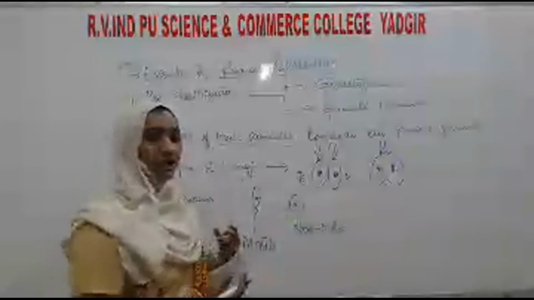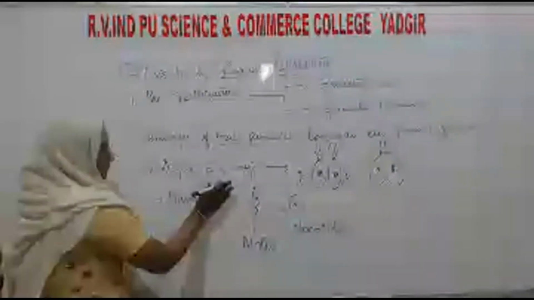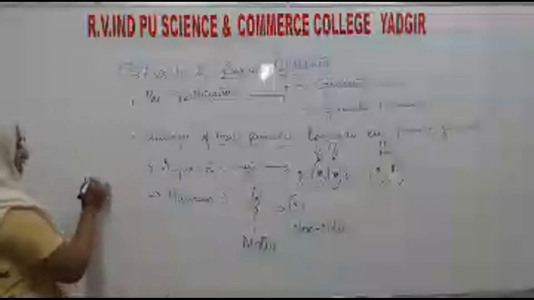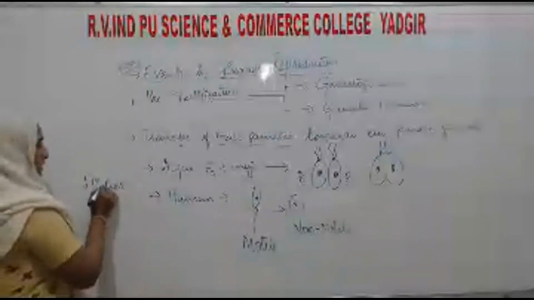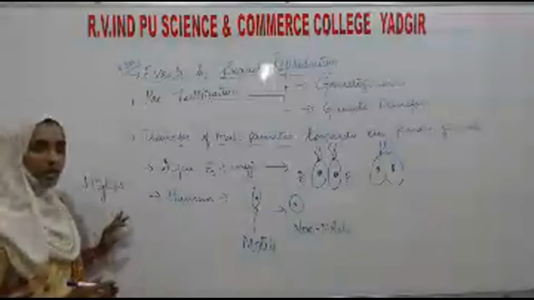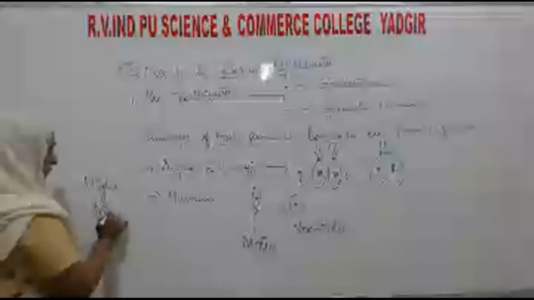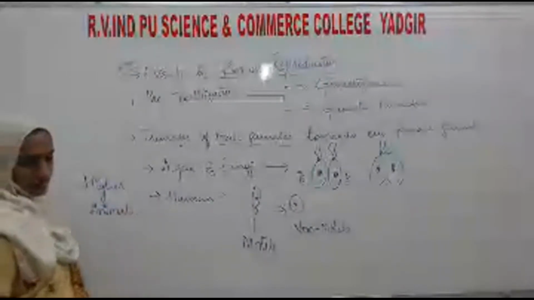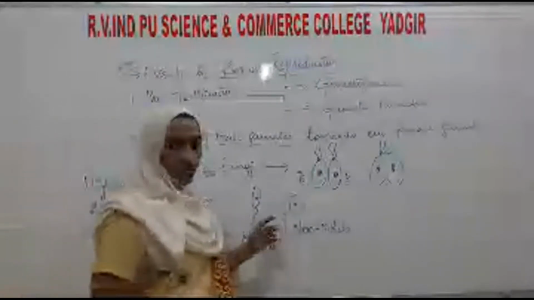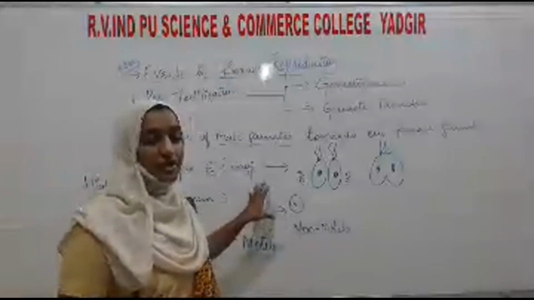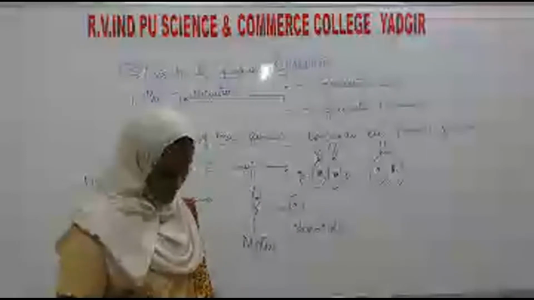But in higher animals or higher vertebrates, for example human beings, one gamete will be motile and the other gamete will be non-motile. Here, the sperm requires the motility structure for swimming towards the female gamete.